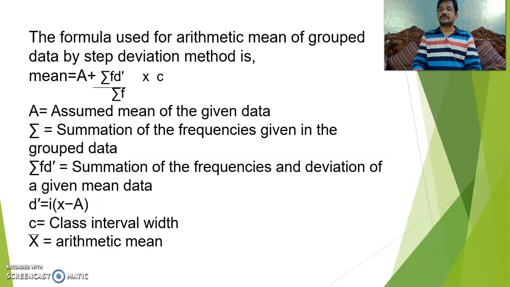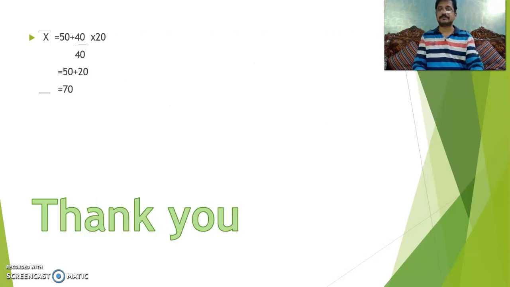Okay, now we have used the formula. Here I am explaining the formula, that is x bar equals a plus sigma fd dash by sigma f times c. A is the assumed mean, and sigma f is the summation of the frequencies given in the group data, and sigma fd is the summation of the frequencies and deviation of the given data, and d dash of course is deviation, that is x minus a by c, and c is class interval width, and x bar is arithmetic mean.